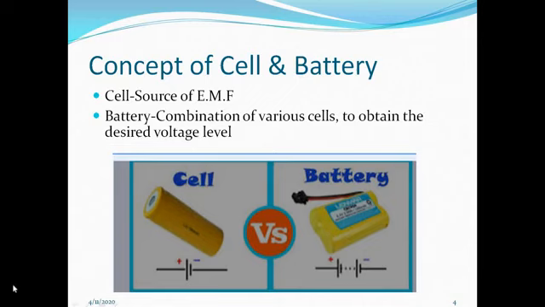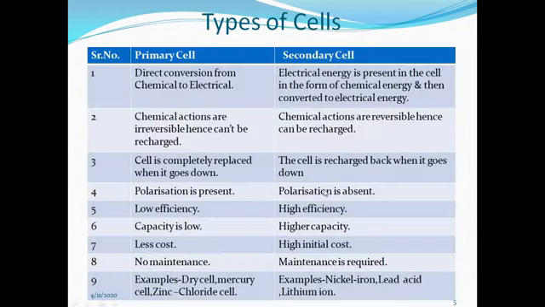Hence, these cells are connected in series and parallel combinations. So what is a battery? A battery is the combination of various cells to obtain the desired voltage level. In this PPT, this is a single cell, and here two cells are connected in series to make a battery. Now these cells are classified into two types, primary cells and secondary cells.